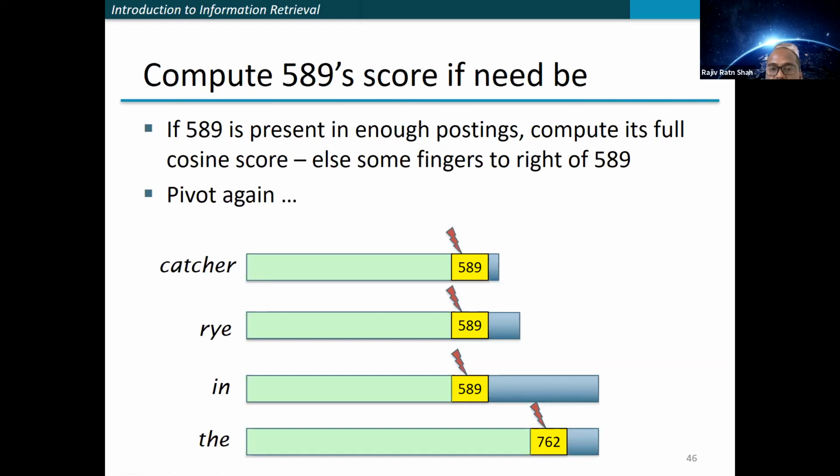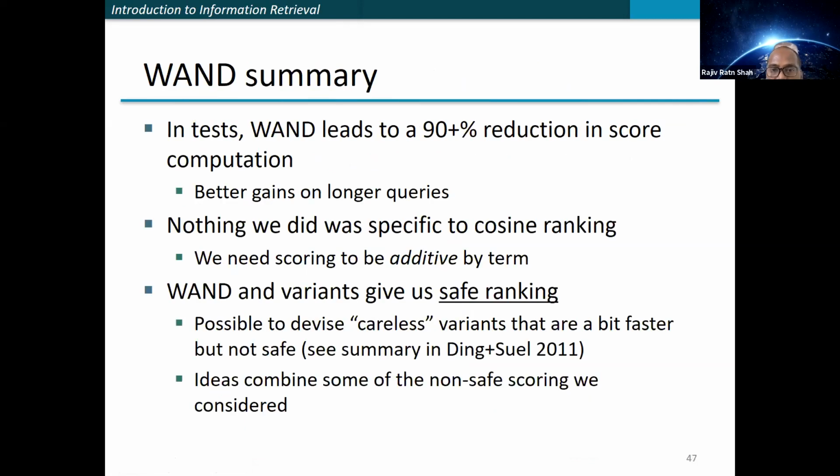I recommend reading this paper. It is a very interesting paper to have a look at. And in the last five minutes, here is a summary of this paper. It leads to a 90% reduction in score computation, with better gains on longer queries. It also gives us safe ranking, and you can compute the score by adding up the contributions of the different terms in the query.